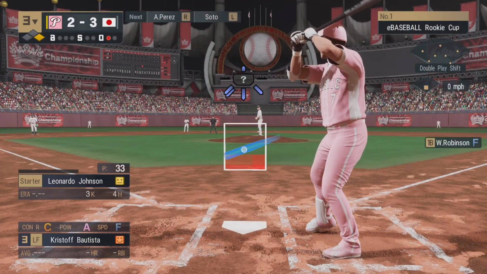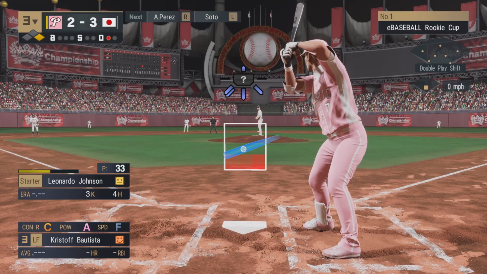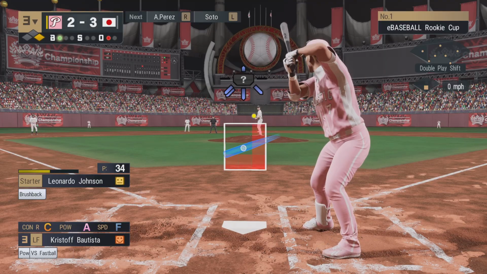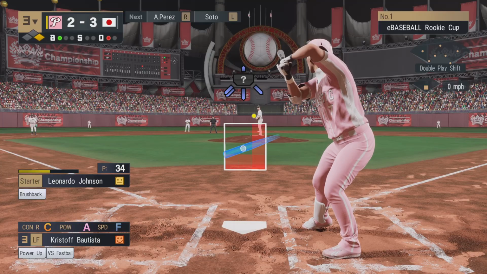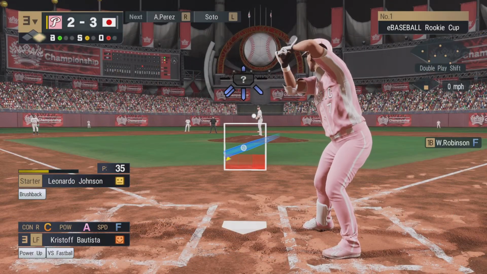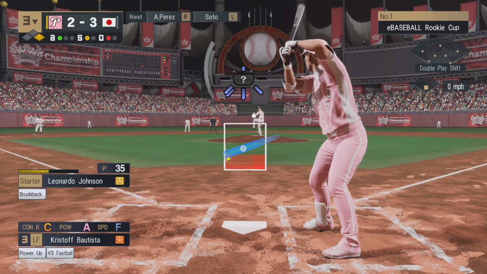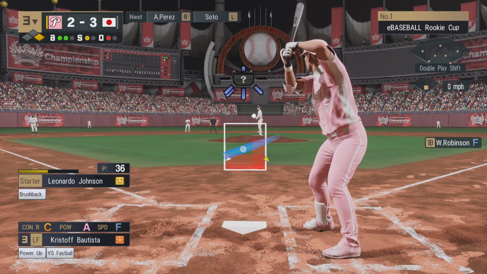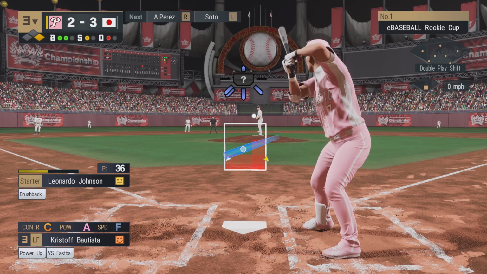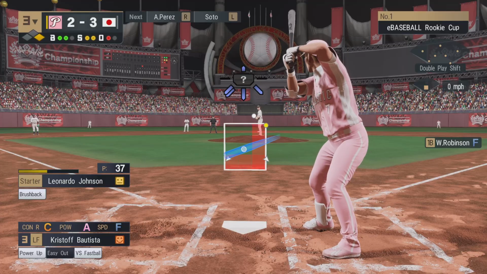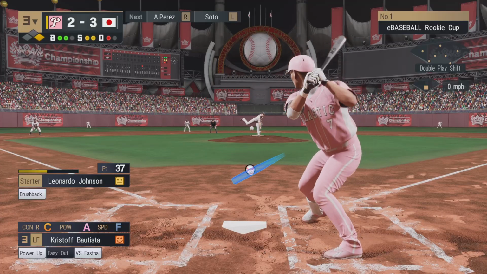In the box, third in the order, Christoph Bautista. In his last at-bat, he hit a solo home run. The U.S. has a tying run aboard. Outside pitch fouled away. Third pitch now. Takes the pitch down low. Good decision to not take the bait. In there for a strike around the chest. A strike to even the count, 2-2.